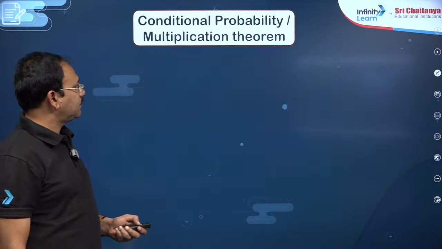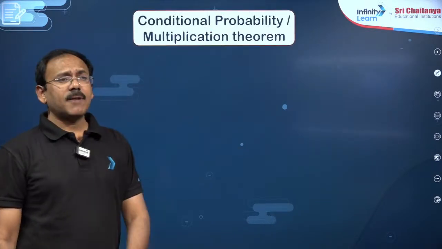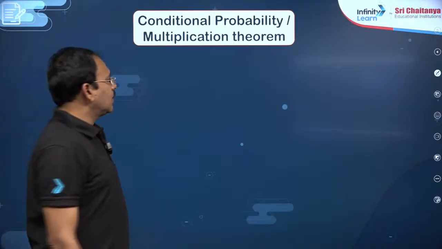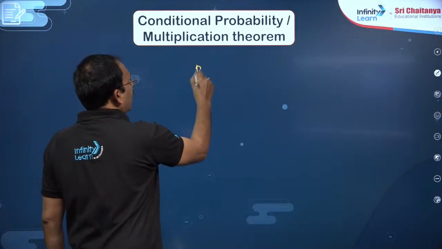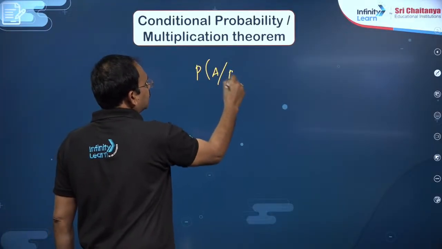Okay. Next, you see conditional probability, in the sense, my dear friends, P of A given B.